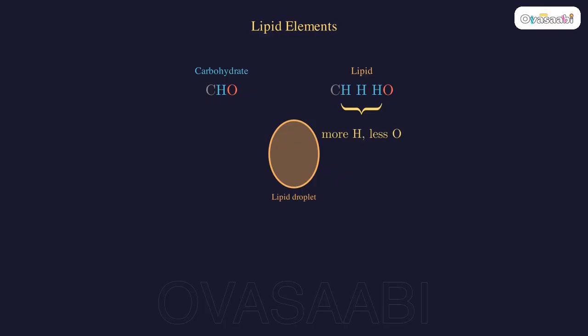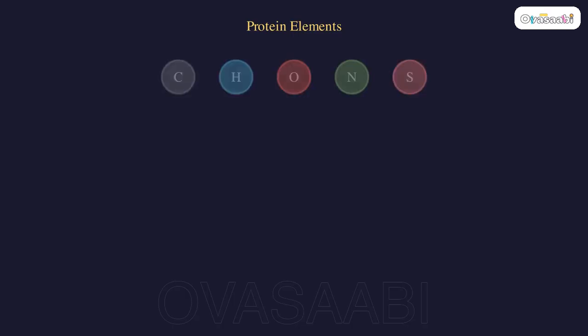Lipids also contain carbon, hydrogen, and oxygen, but with much more hydrogen and less oxygen than carbohydrates. Proteins add nitrogen and sometimes sulfur. These five elements combine to build every protein in your body.